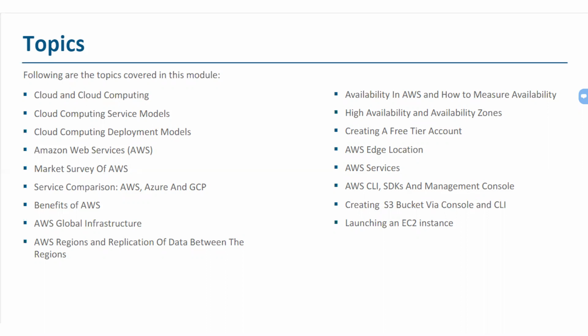There are various means by which we can access AWS consoles. We can access AWS consoles on a browser. We can access AWS consoles by using CLIs, SDKs, and various other management consoles. I'll give you an idea of how we can access the AWS console by using CLI, SDK, and how we can access the console on a browser as well. Those kinds of ideas will be covered in our curriculum.